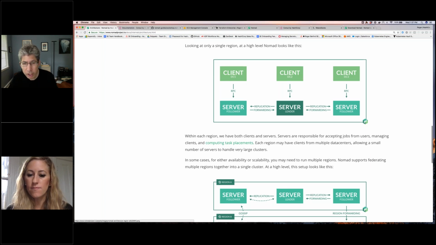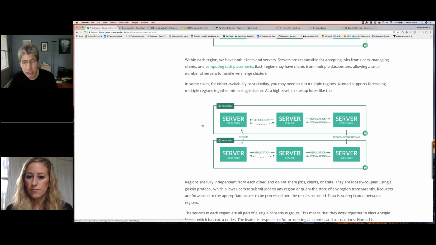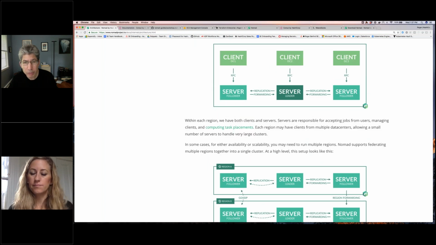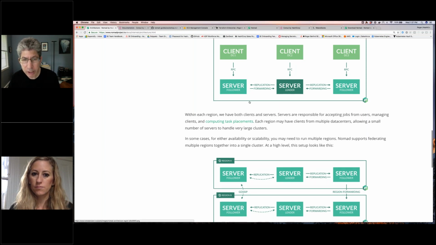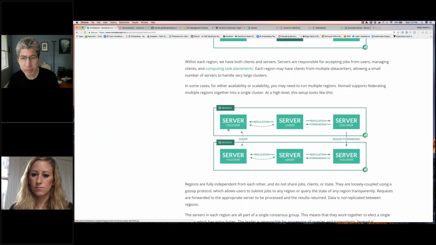So this is kind of showing some different things. Now, there is some support here. Consul in particular has support for different kinds of federation models, but Nomad is kind of more, these can be in different data centers, different regions. So there's some advice here, there's talk here about region A and region B.